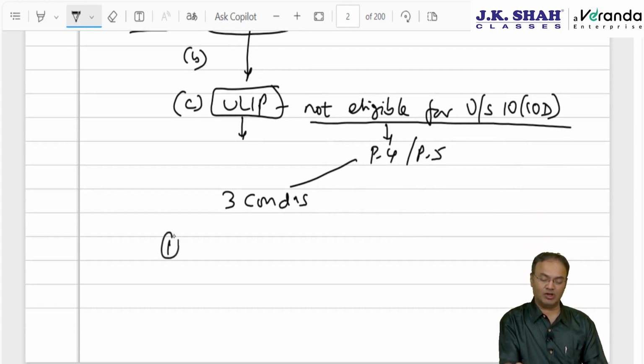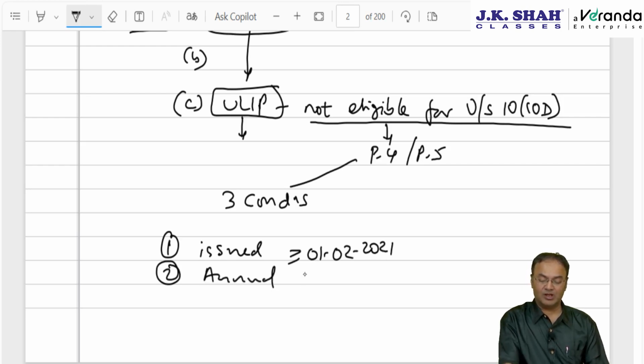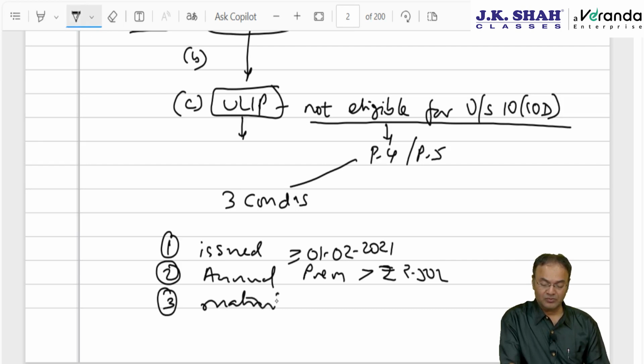Which 3 conditions? Number 1, ULIP is issued on or after 1st February 2021. It is not 1st April, it is 1st February, the date of announcement of the budget. And secondly, annual premium of such ULIP exceeds rupees 2,50,000. And then the third condition, the policy matures otherwise than by way of death. Maturity of the policy, that is ULIP, maturity is otherwise than by way of death.